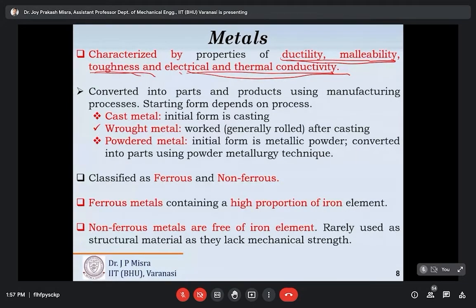So owing to the natural characteristic of liquid in casting, liquidified metal can reach the farthest corner or narrow section of a mold. That is the beauty of liquid, that is flowability. Owing to this flowability, liquidified metal can reach the farthest or extreme corner or narrow section of a mold, and hence very fine details or intricate shapes can be produced through casting. This is the main advantage of using casting, that you can generate very fine details or intricate shapes.